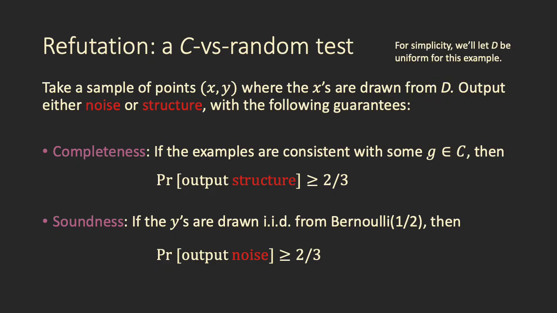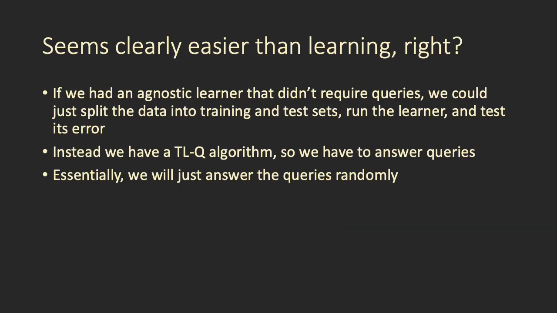For the rest of this talk, we're just going to let D be the uniform distribution. So all refutation is going to be with respect to the uniform distribution. So this seems like it really should be an easier task than learning, right? If you have a learner, you should be able to perform refutation. And that's certainly true if we have a learner that doesn't require queries. We can just split the samples into training and test sets, run the learner, and test its error. If the error is high, it's noise, and if the error is low, then it comes from the concept class. But instead we have a TLQ algorithm, which requires query access, so we're going to have to answer queries. And essentially what we're going to do is just answer the queries randomly.